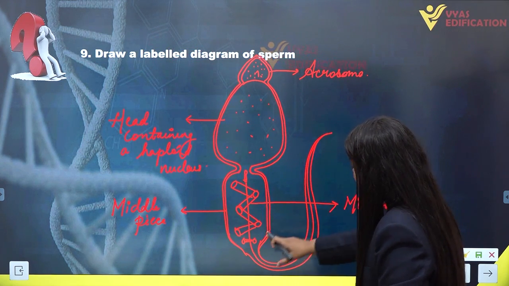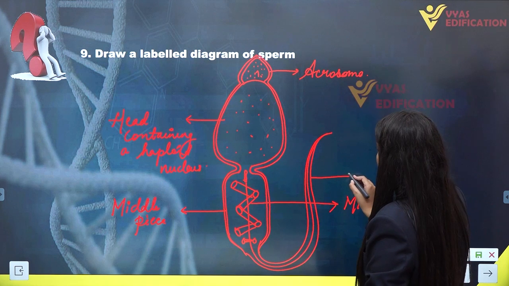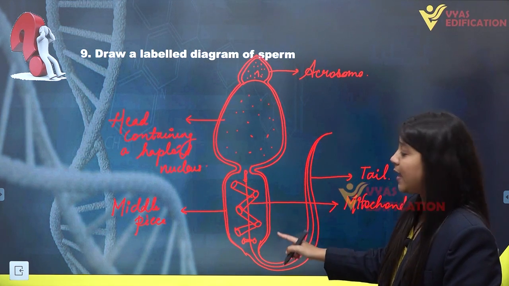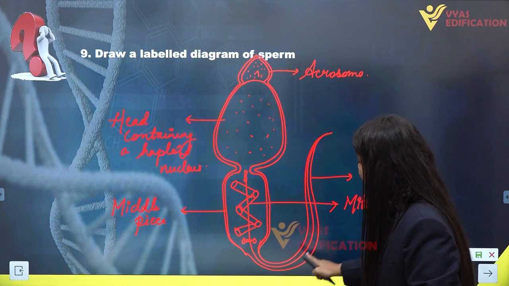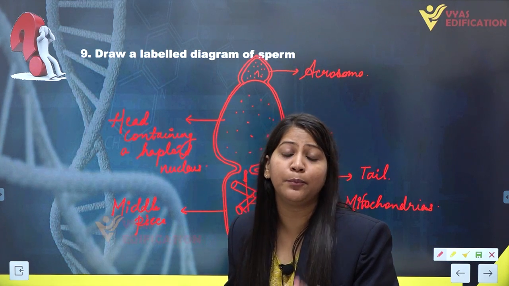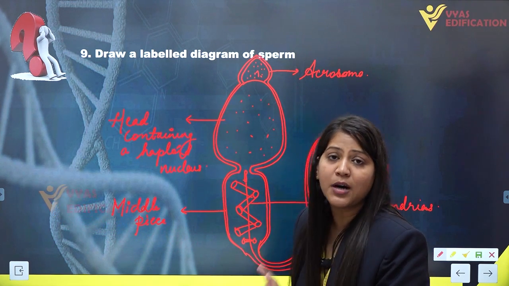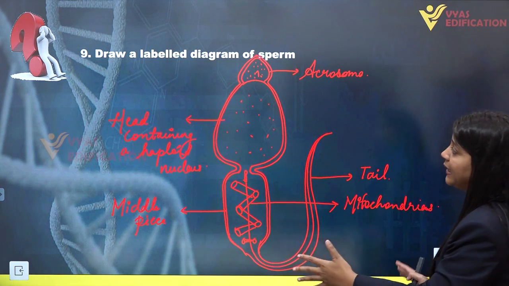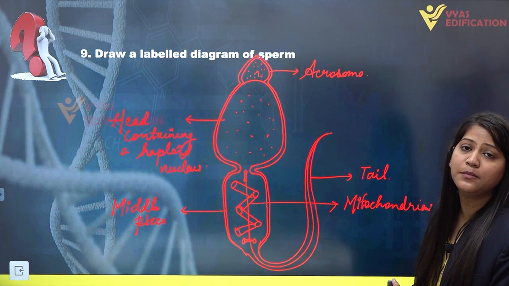Then this whole portion you can see is the tail, which provides motility to the sperm cell. The filament you can see inside the tail facilitates the motility of the sperm cells or spermatozoa in males. This is a complete labeled diagram of a sperm cell.